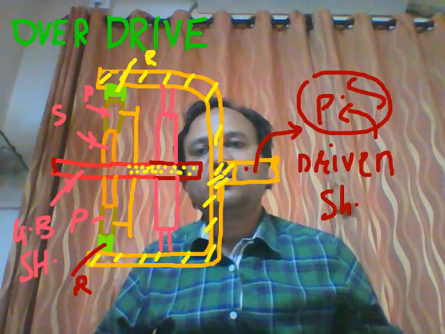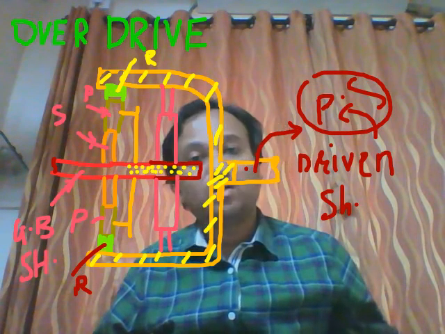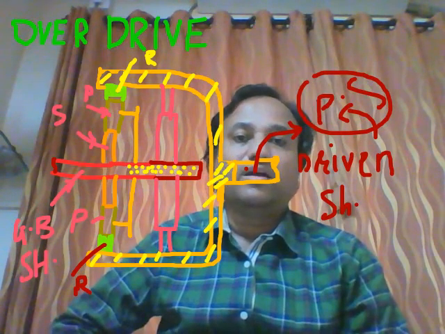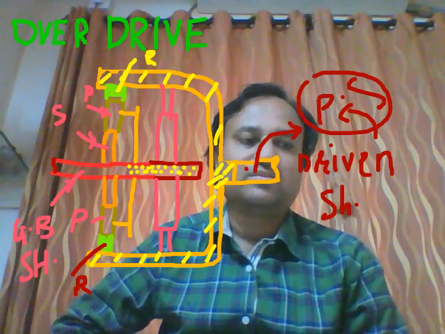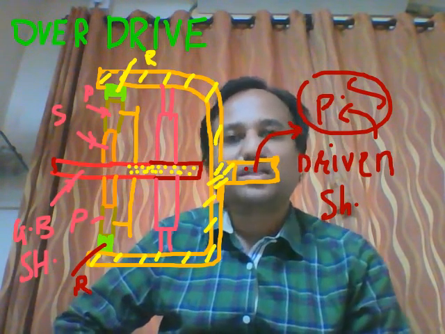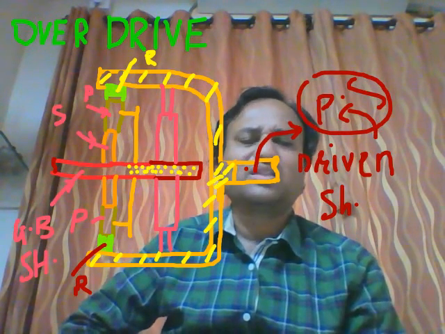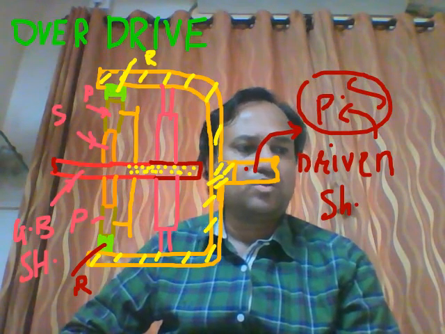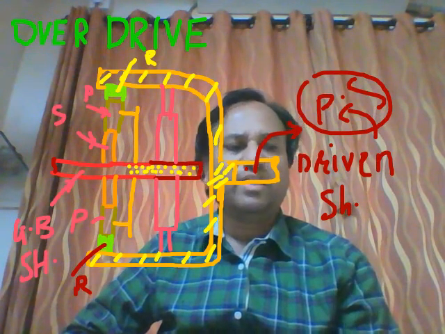If overdrive is installed, the main advantage is that the engine works at 70% of full capacity, so there is 30% saving of running time of the engine, or you can say 30% saving in fuel consumption. So overdrive is employed generally in advanced cars.